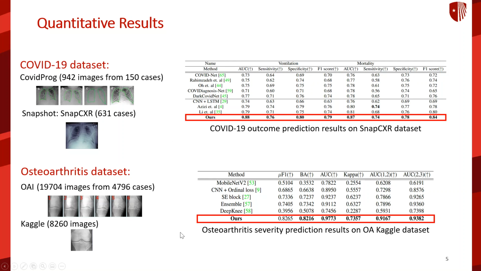Performance metrics are shown in the two tables here. Our method outperforms state-of-the-art benchmarks, achieving approximately 11.5% increase in AUC for the COVID task and 5.8% increase in AUC for the severity prediction osteoarthritis task.